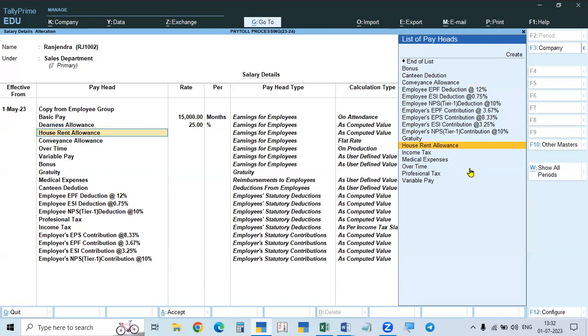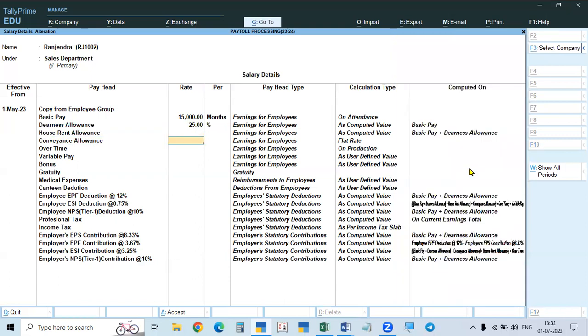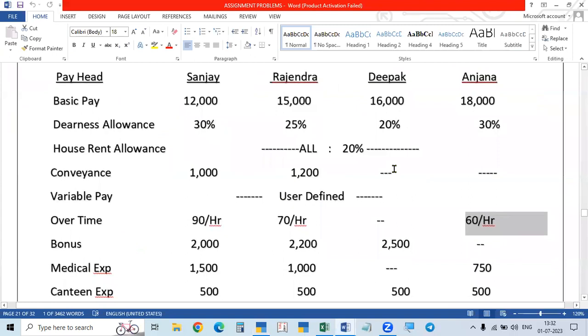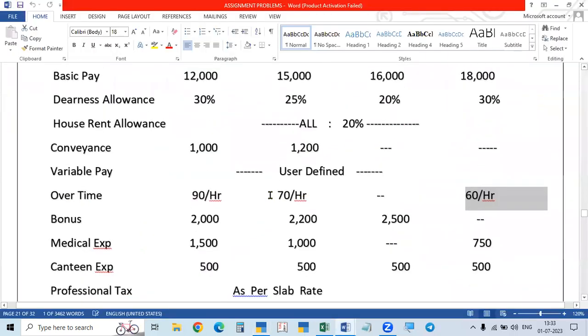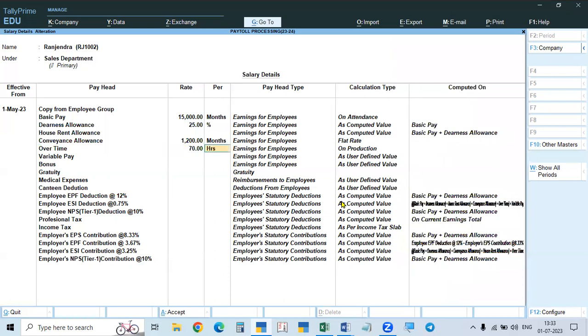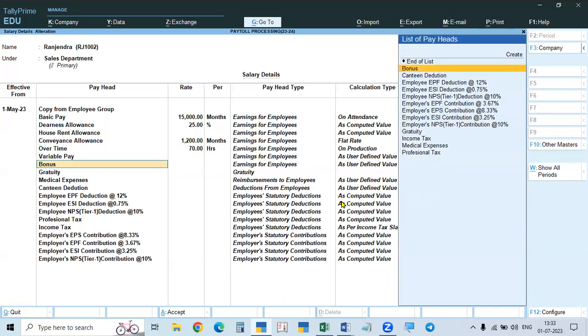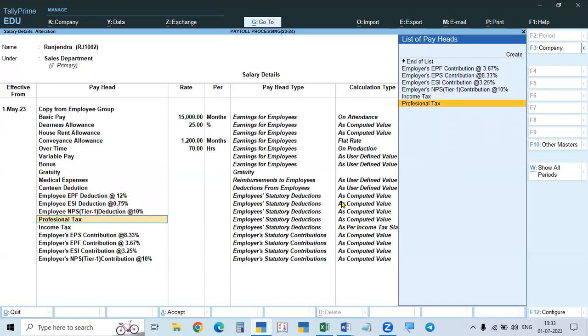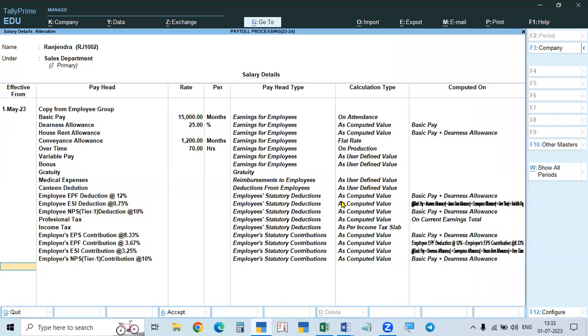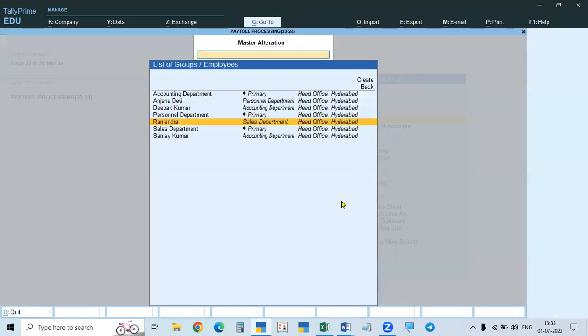Make it no. And house rent allowance you calculate. Conveyance allowance, for him it is 1,200. And overtime 70 rupees per hour. Variable pay, all these are user defined. Close this one. Okay. Yes.